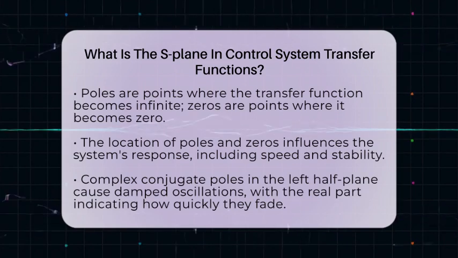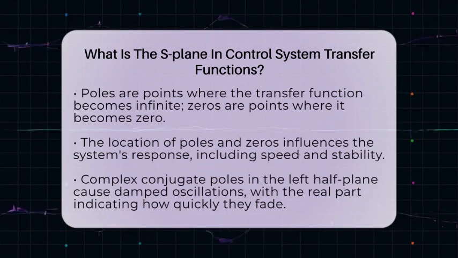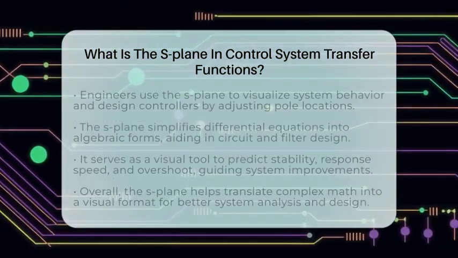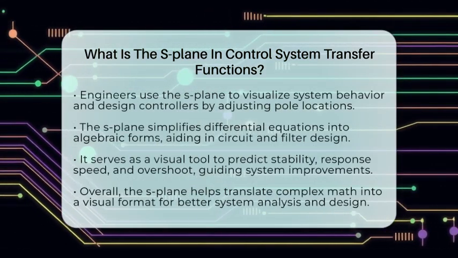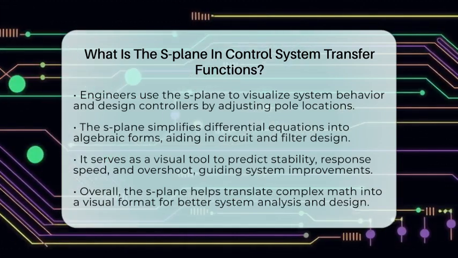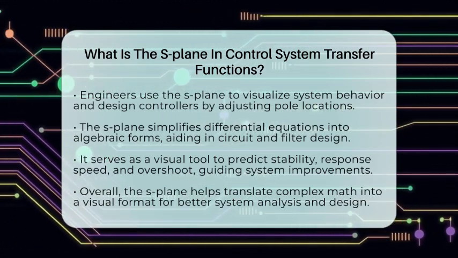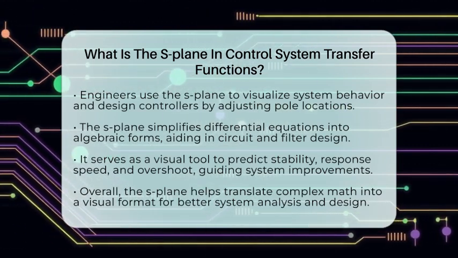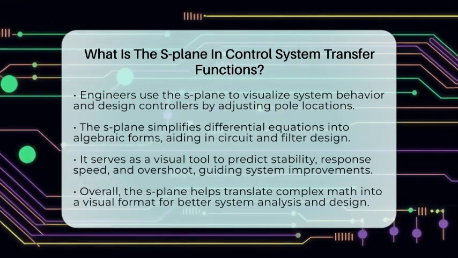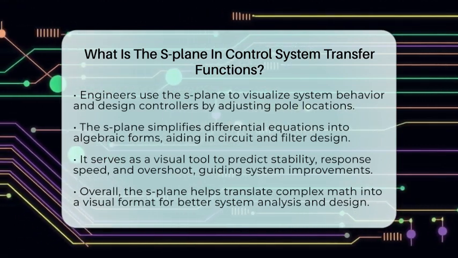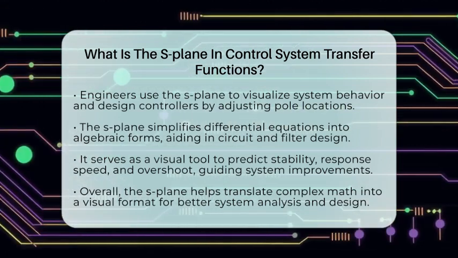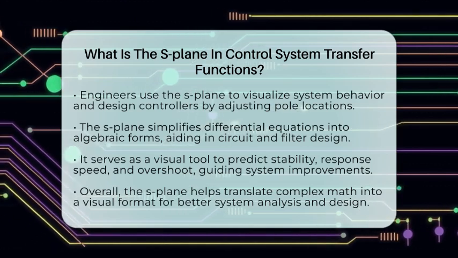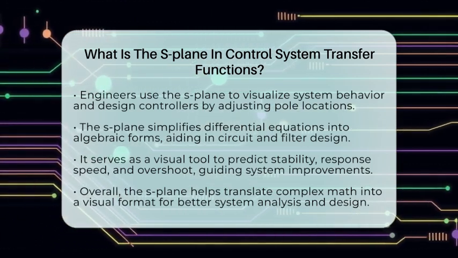In electrical engineering, the S-plane is used to analyze and design circuits, filters, and feedback systems. It simplifies complex differential equations into easier algebraic forms. This makes it easier to see how changes in the system affect stability and response. The S-plane is like a map that shows the system's natural tendencies. It helps engineers decide where to place poles to get the response they want. Whether it is reducing overshoot, speeding up response, or ensuring stability, the S-plane provides a clear visual guide.